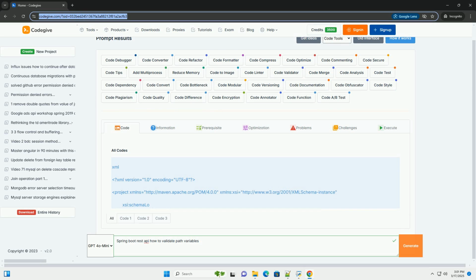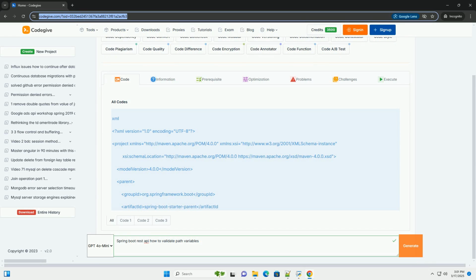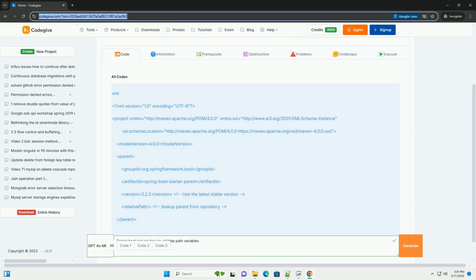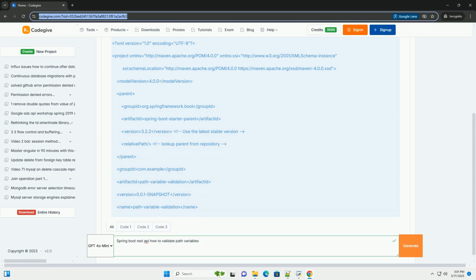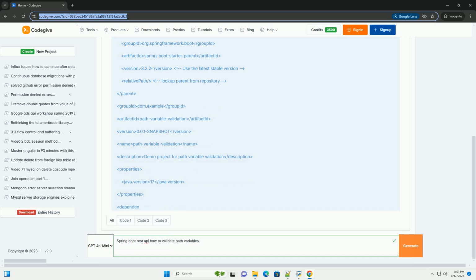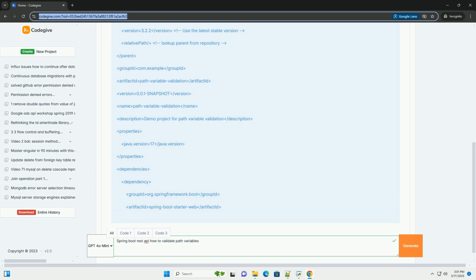Spring Boot REST API, Validating Path Variables, a comprehensive tutorial. This tutorial will guide you through the process of validating path variables in your Spring Boot REST APIs. We'll cover various validation techniques, common validation annotations, and provide detailed code examples to illustrate the concepts.